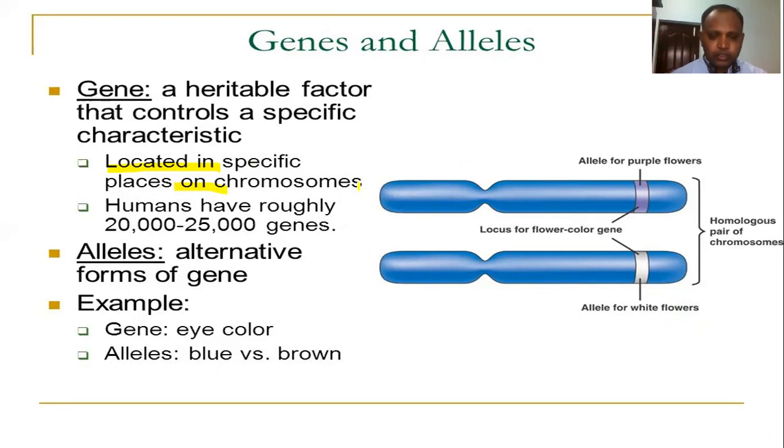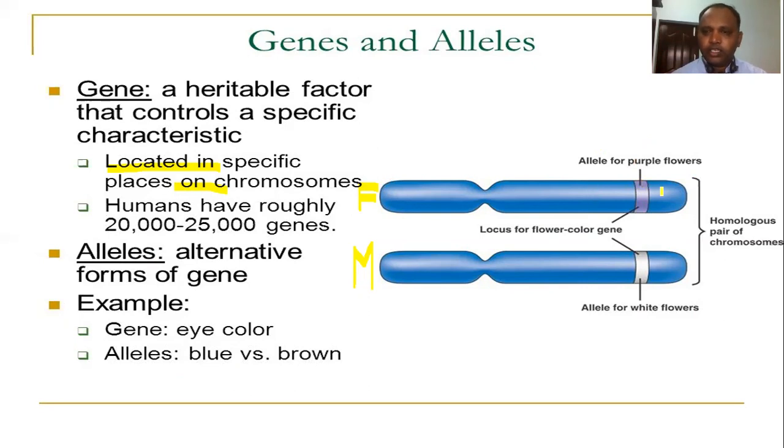In that homologous pair, one we get from the father, the paternal chromosome, right? Another one we get from the mother. So an individual has two. Here there are some genes. You see here the gene responsible for flower color. Flower color is a character.